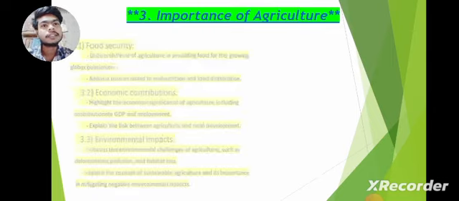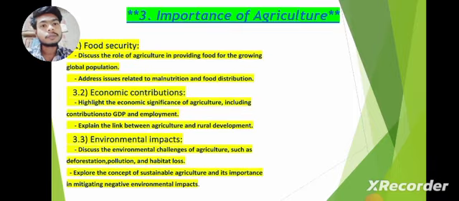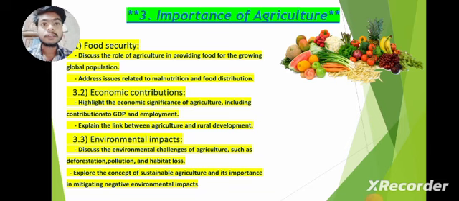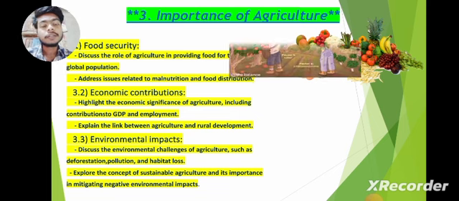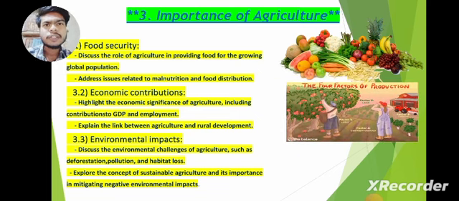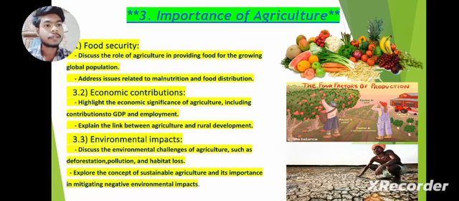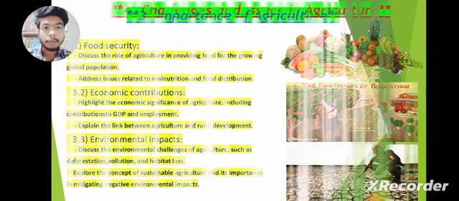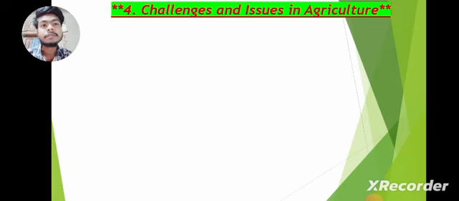The importance of agriculture includes food security, economic contribution, including contribution to GDP and employment, and environmental impact. We discuss the environmental changes caused by agriculture, such as deforestation, pollution and habitat loss, and explore sustainable agriculture and its importance in mitigating negative environmental impact. In the picture, the vegetables need care and become products; the farmer supplies the factory, and the factory supplies the market. So this is how the economy and GDP can grow in our country with agriculture.